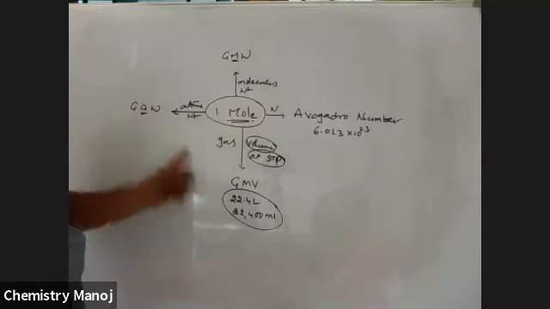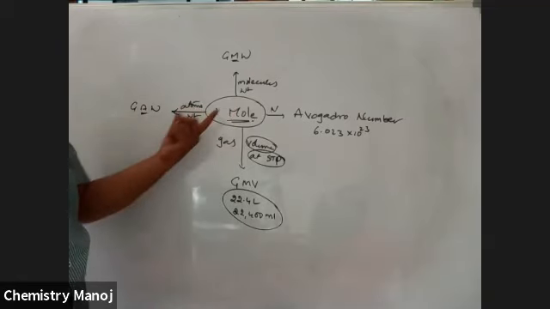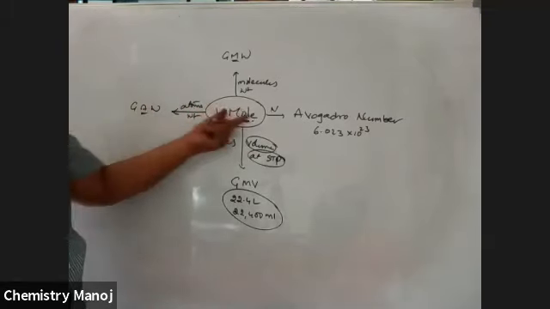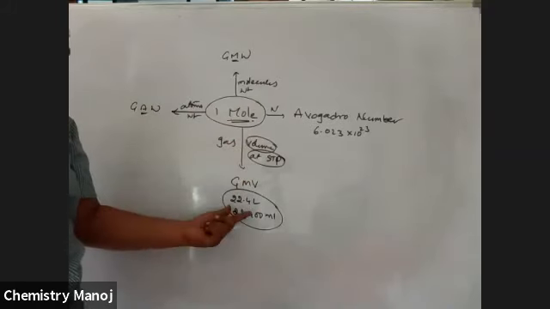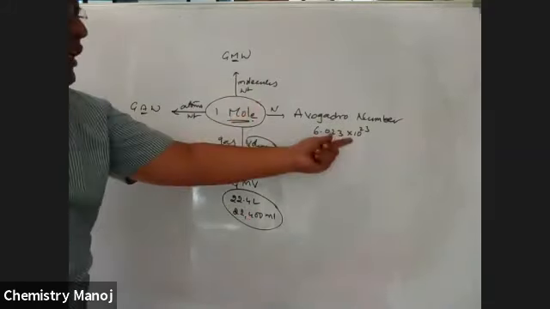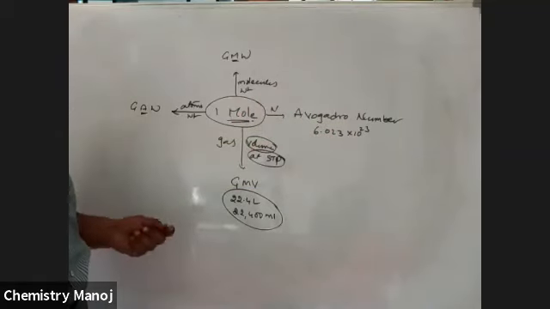1 mole means, whatever you want, you have to equalize. 1 mole atom weight is equal to gram atomic weight. 1 mole molecule weight is equal to gram molecular weight. 1 mole gas occupies a volume at STP equal to gram molar volume. 1 mole is nothing but Avogadro's constant.